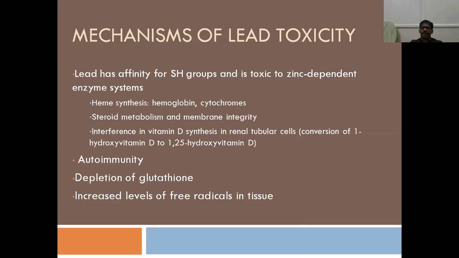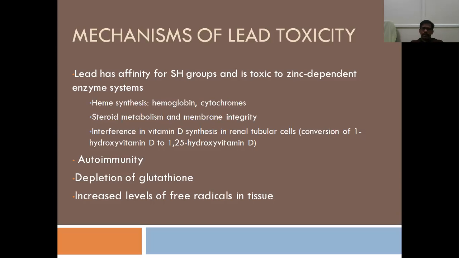Coming to the mechanism of lead toxicity, already you know how arsenic causes poisoning, by combining with the sulfhydryl groups in the metabolic enzymes. Similarly, lead also has the same property. It has an affinity towards the sulfhydryl groups in different metabolic enzymes, leading to toxicity.